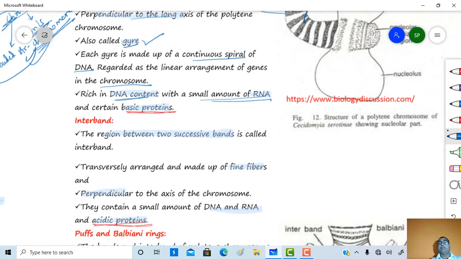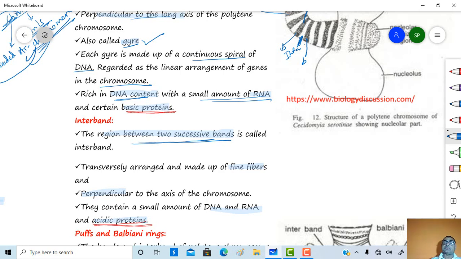Now about the interband. This is the region of an interband, the region between two successive bands. This one is the band or gyre, this one is the band or gyre, this is an interband. So the region between two successive bands is called an interband.